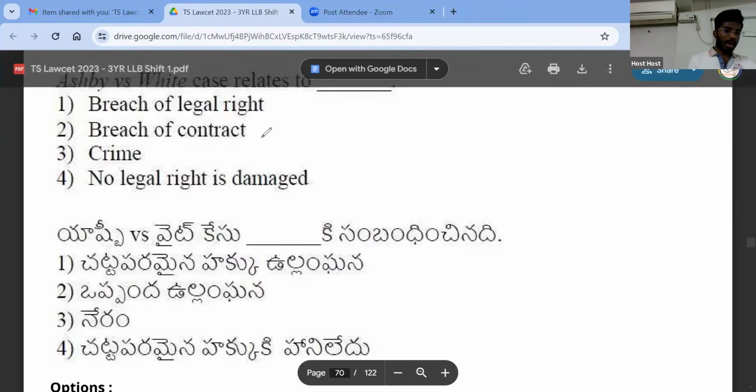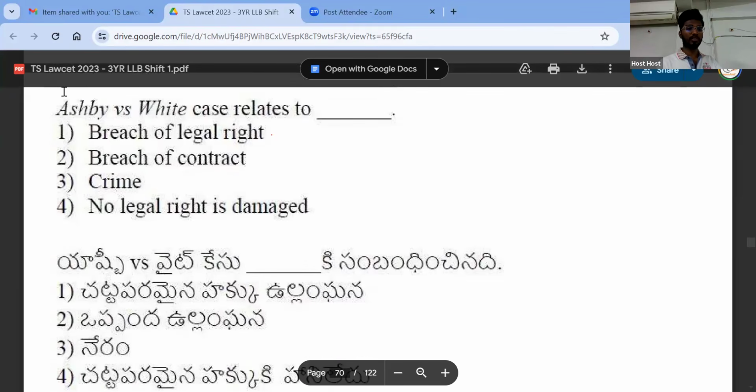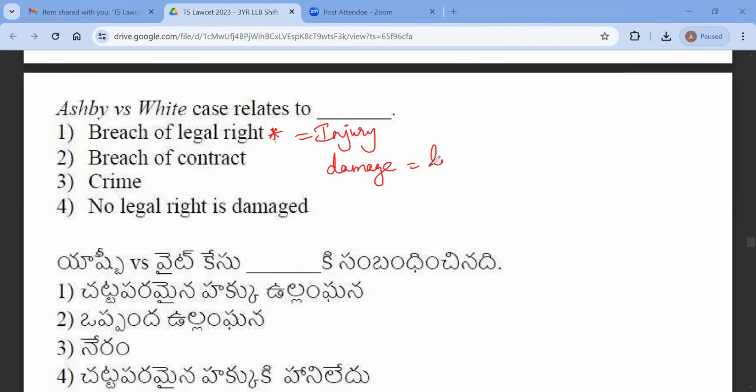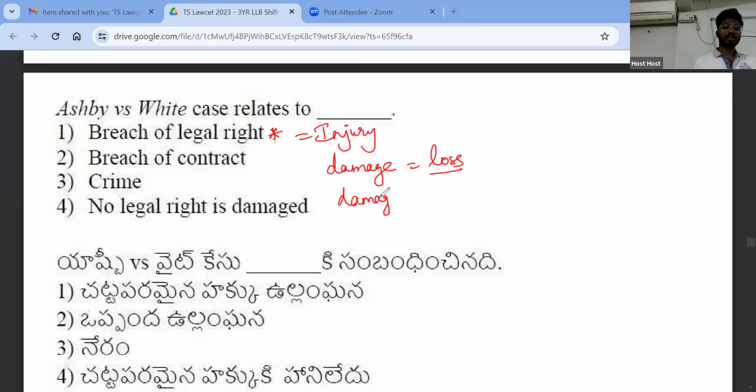Next. Ashby versus White relates to, I think we talked about this case when we were discussing law of torts, breach of legal right. Now, what do we call a breach of legal right in law? It is known as injury. Injury is violation of legal right. What is the meaning of damage? Damage is loss. What is the meaning of damages? Damages is compensation, right?